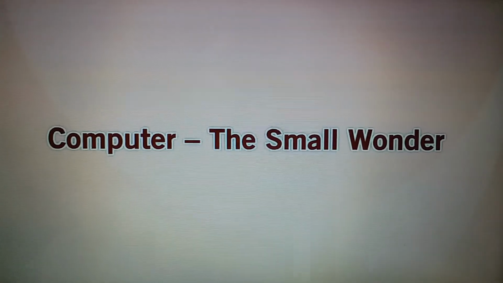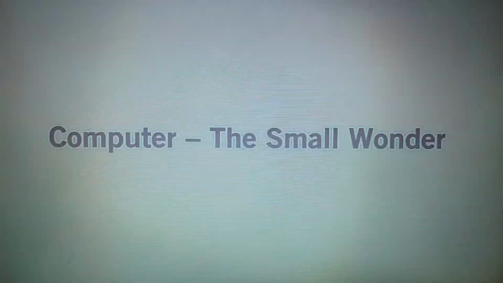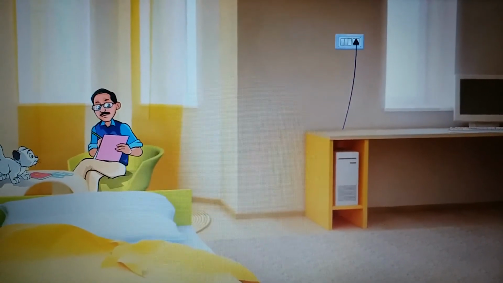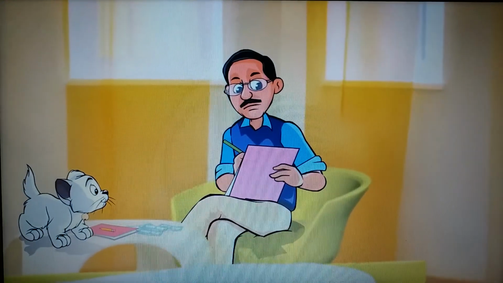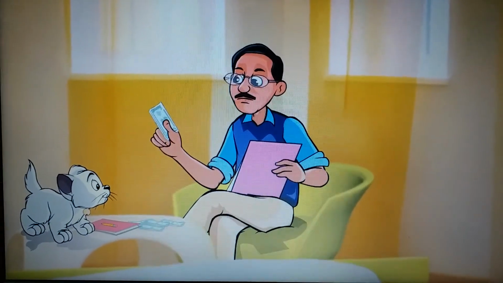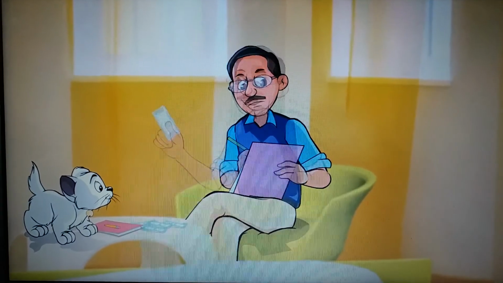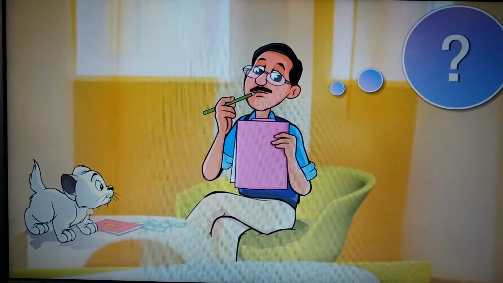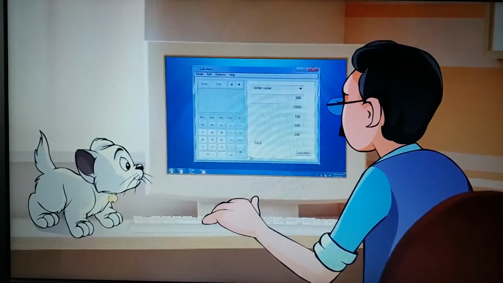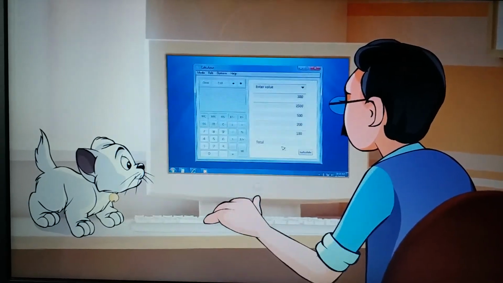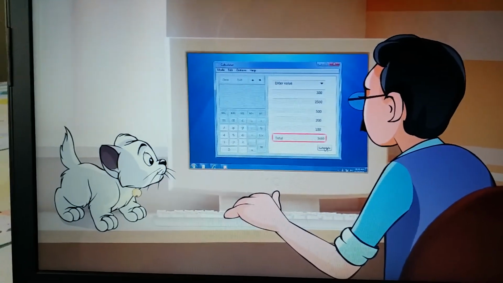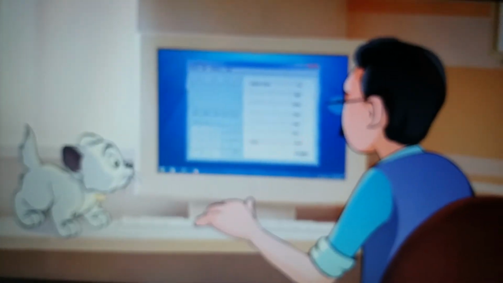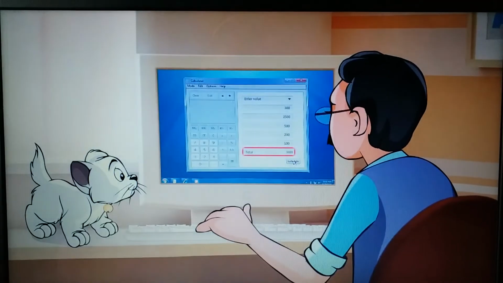Computer, the small wonder. One day, father was trying to calculate how much money he had spent, but the answer he got was not matching the amount of money he had left. He then went to the computer, keyed in all the numbers, and hey, the computer gave him the answer immediately, with no mistakes.